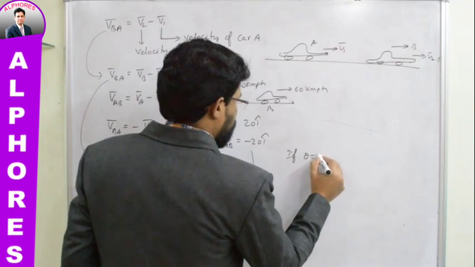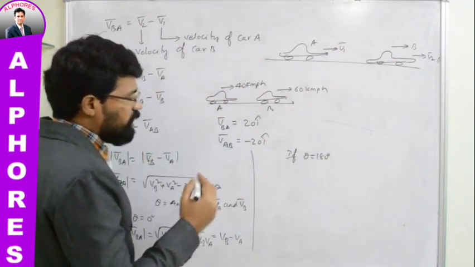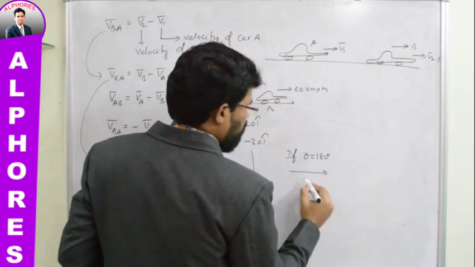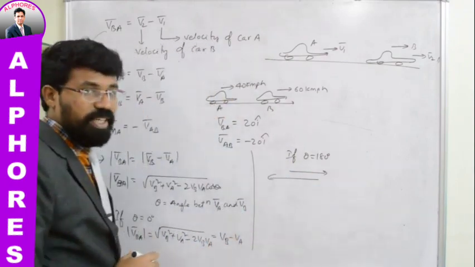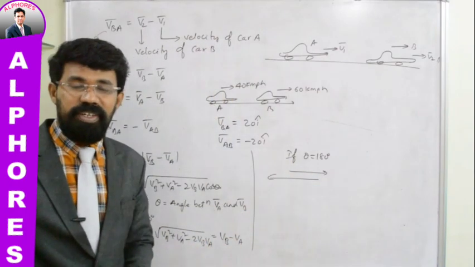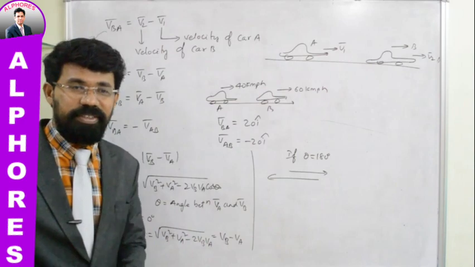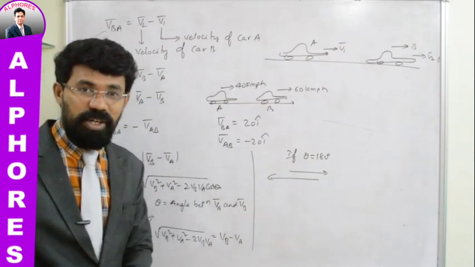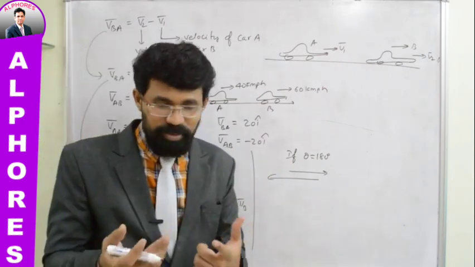If theta is 180 degree. Theta is 180 degree in the sense what? One car is moving along this direction, the other car is moving in the opposite direction, isn't it? The angle between these two directions is 180 degree. So let us try to understand practically.